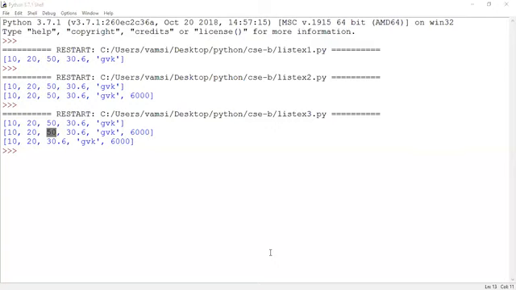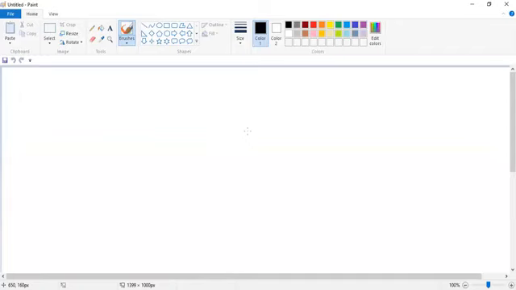Are you able to see the paint window? Please respond. No, sir. Is it visible now? Yes, sir.